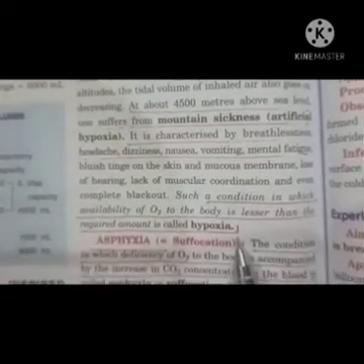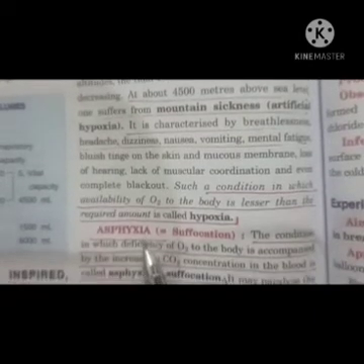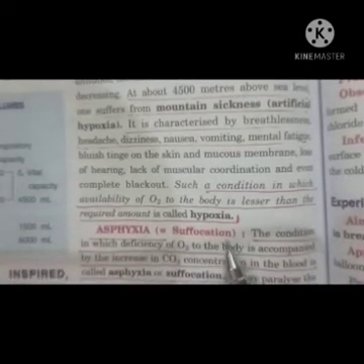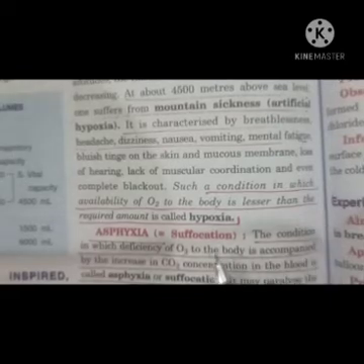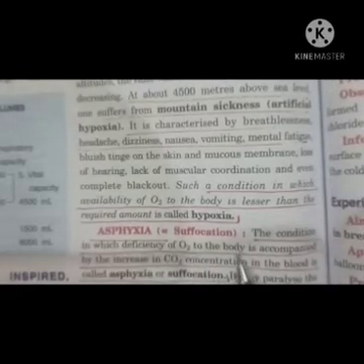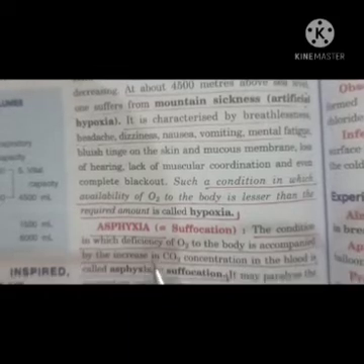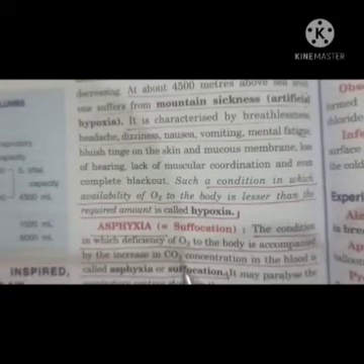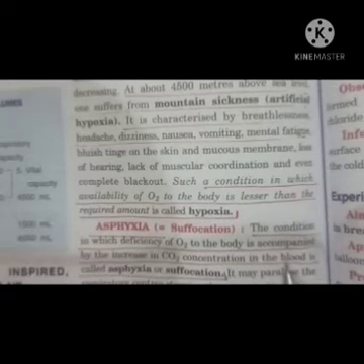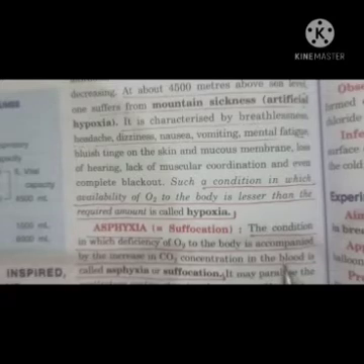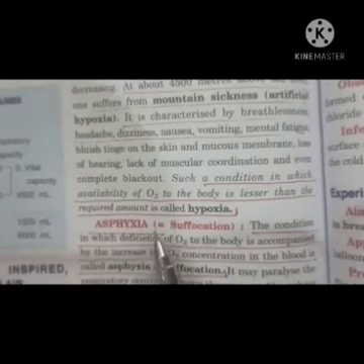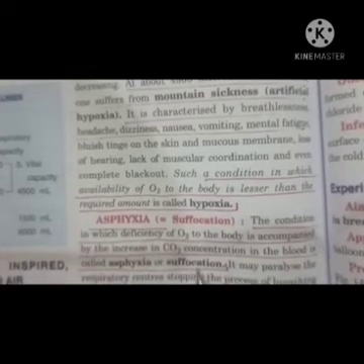And asphyxia is also known as suffocation. You feel suffocation when there is more carbon dioxide and less oxygen. Actually, the condition in which deficiency of oxygen to the body is accompanied by an increase in carbon dioxide concentration in the blood. When the concentration of carbon dioxide in the blood increases as compared to oxygen, this condition is known as asphyxia, or suffocation.